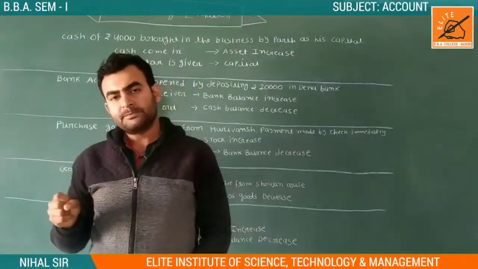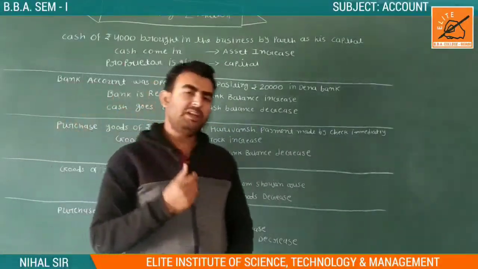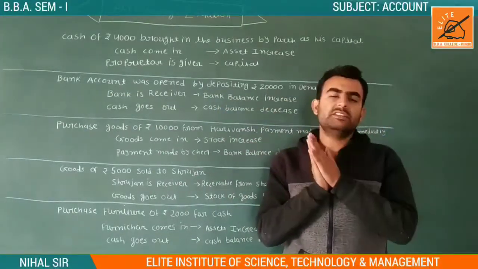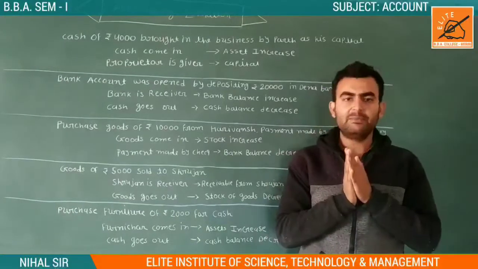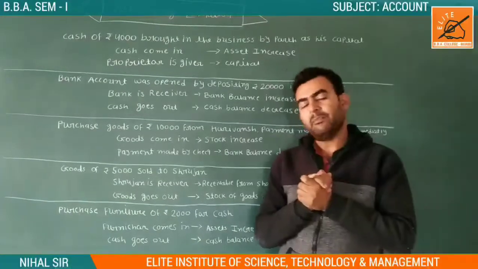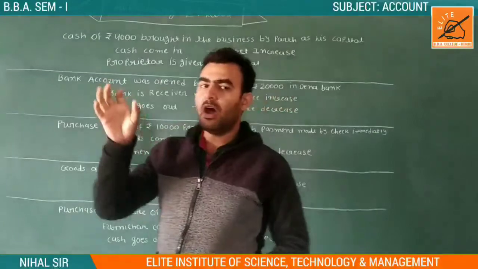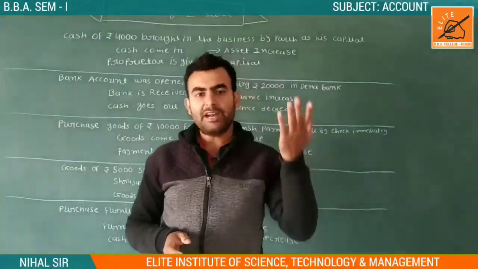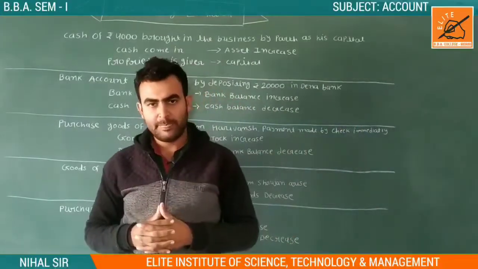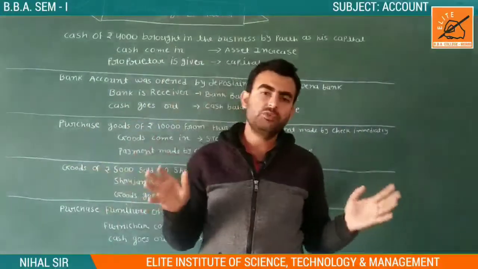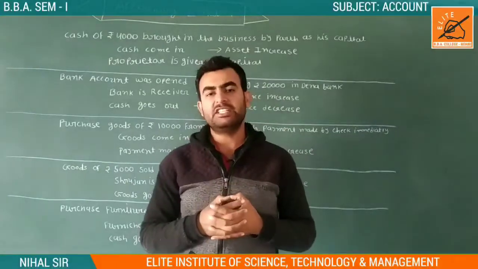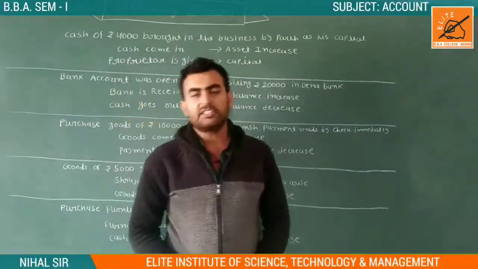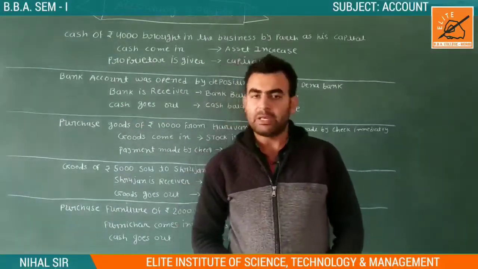So in our balance sheet, how many things do we have? We have three items. One is asset, second is liability, and third is capital. On the right side we write all the assets. On the left side we write liability and capital. You know very well, in the previous lecture we already discussed it. Asset is equal to what? Asset is equal to liability plus capital.